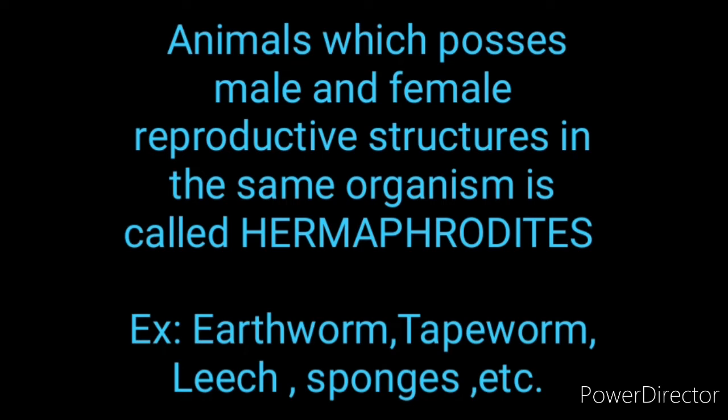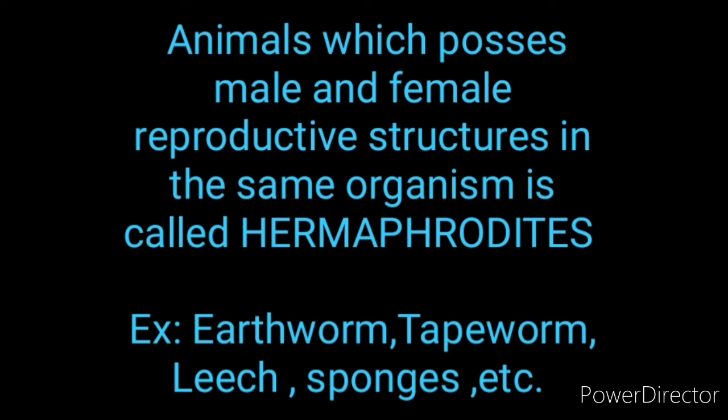Some of the organisms possess only the male structure and some possess only the female reproductive structure, and some of the organisms possess male and female reproductive structures in the same organism. Okay, it may be unisexual or it may be bisexual.